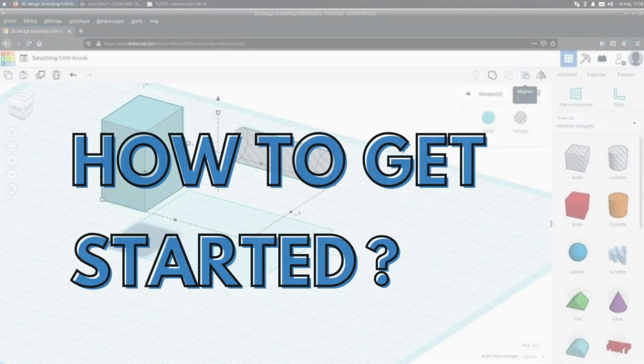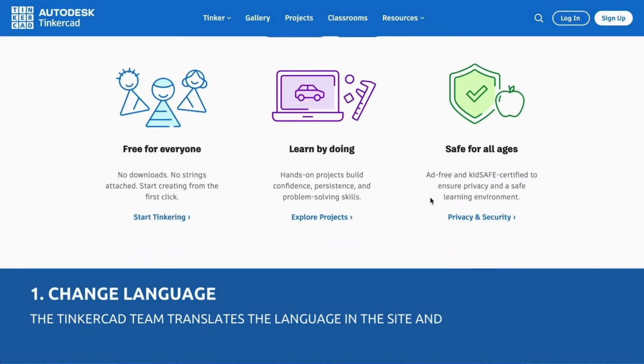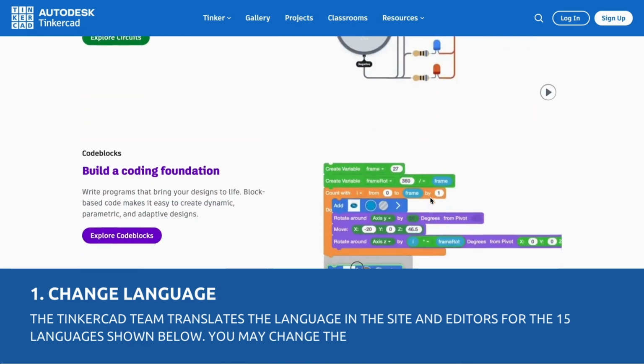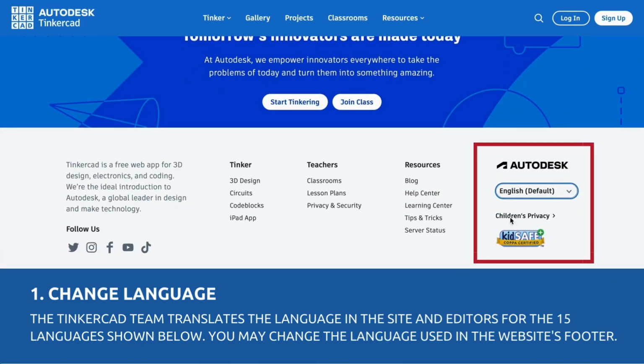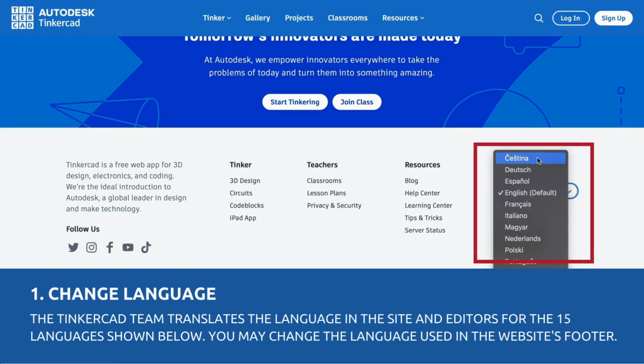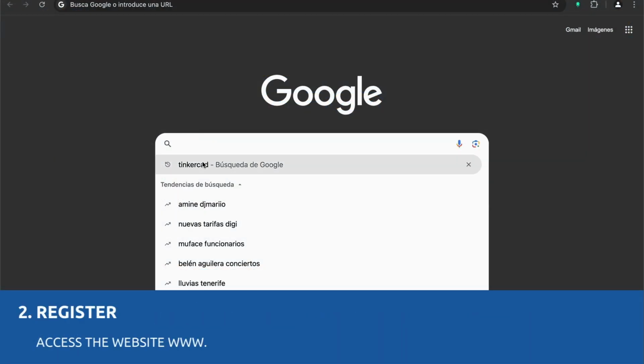How to start using TinkerCAD. The first thing we'll do is change the language of the page. To do this, go to the footer, where you will see a list of the available languages on the right side. The TinkerCAD team has translated the platform into 15 different languages. Select the one you prefer and you're done.